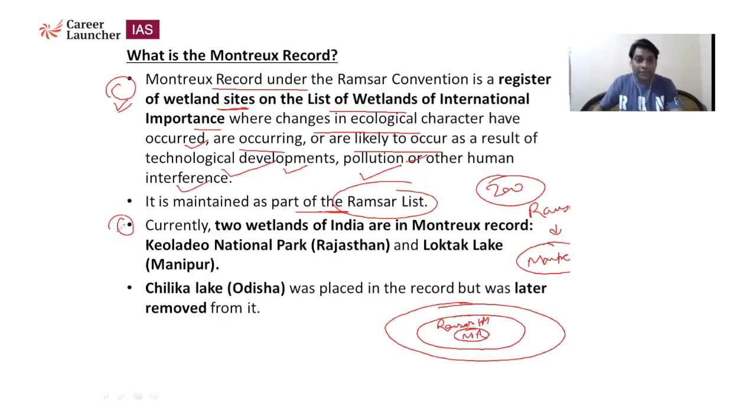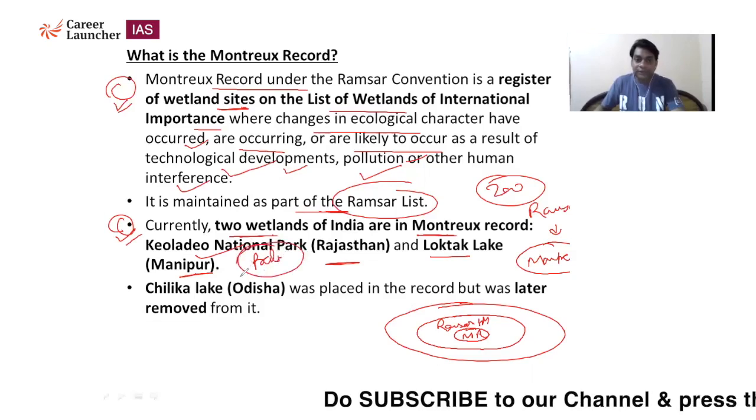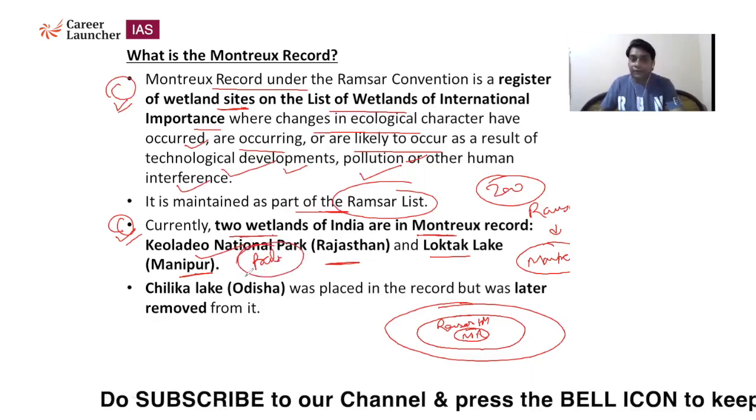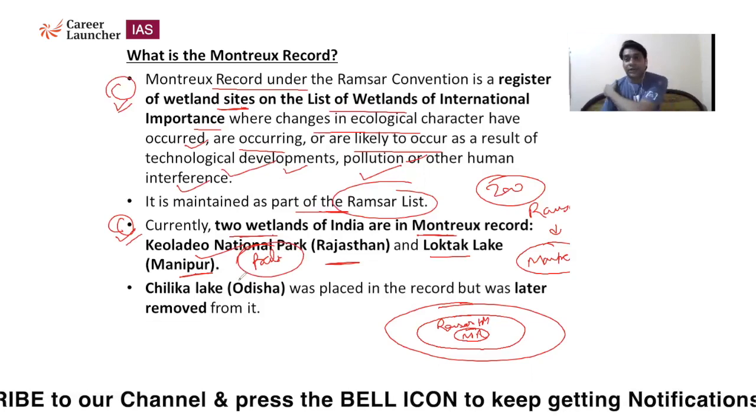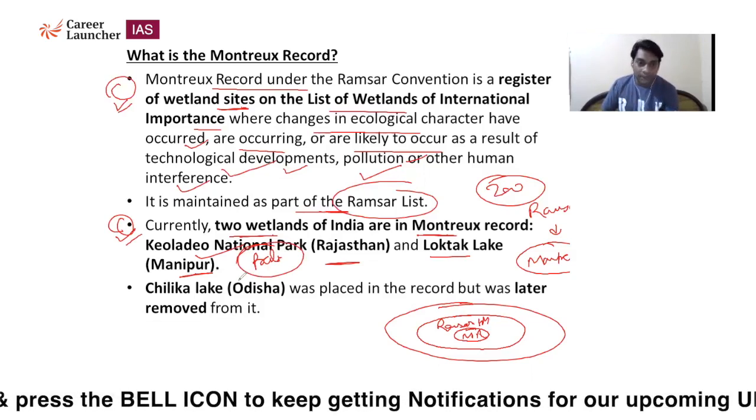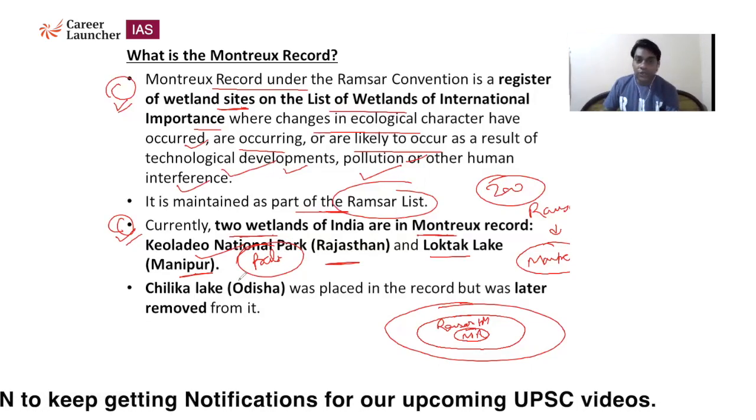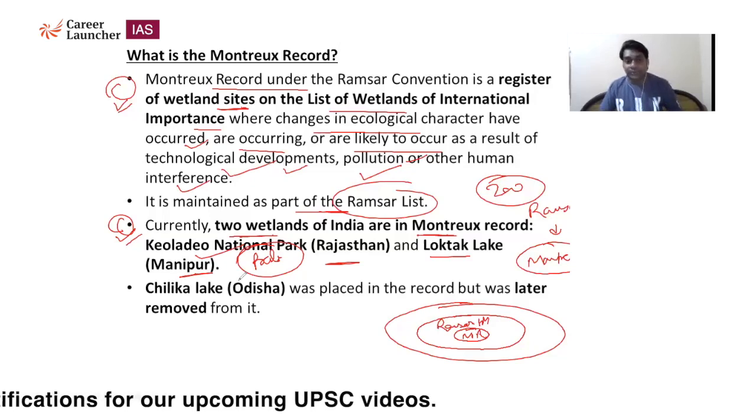Currently in India, this is important to note down, 2 wetlands of India are in the Montreux Record. They are Keoladeo National Park in Rajasthan and Loktak Lake in Manipur. This is again very important for the prelims examination. They will ask you a question: which of the following Ramsar sites in the country is considered as a Montreux Record site? So remember, it's Keoladeo National Park in Rajasthan and Loktak Lake in Manipur.